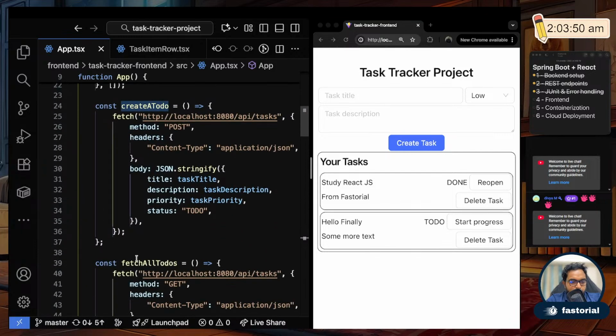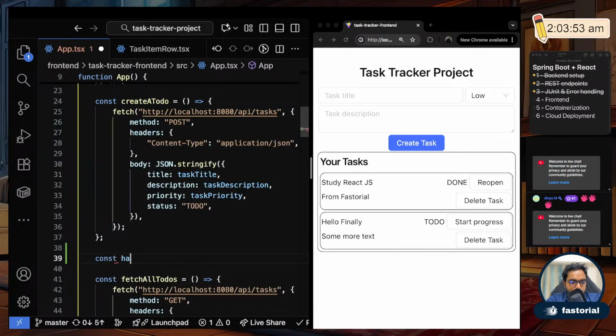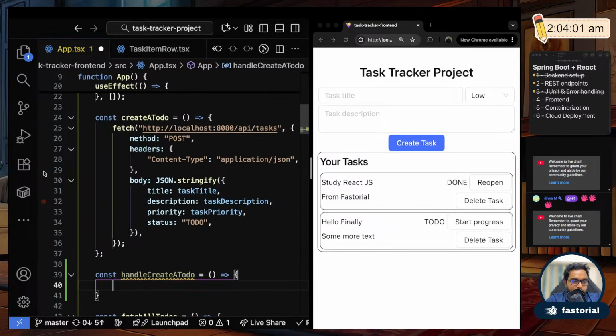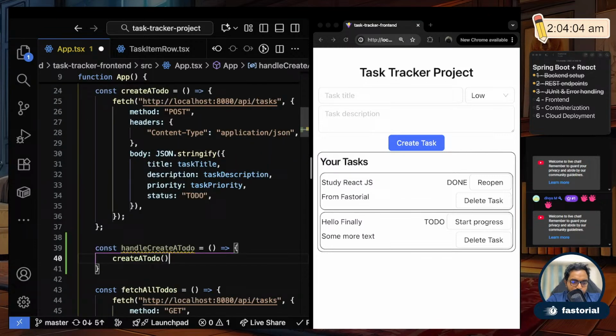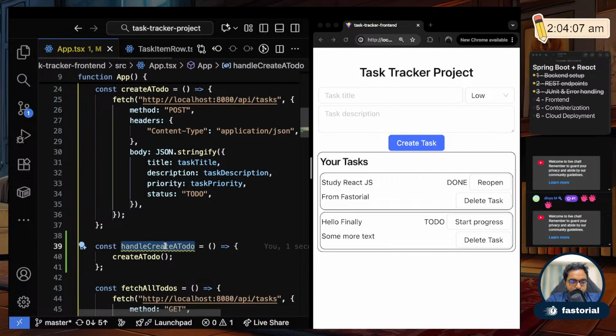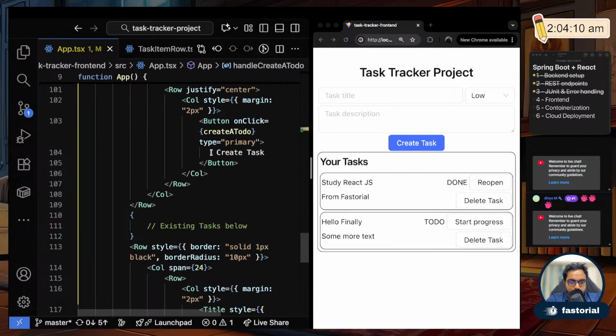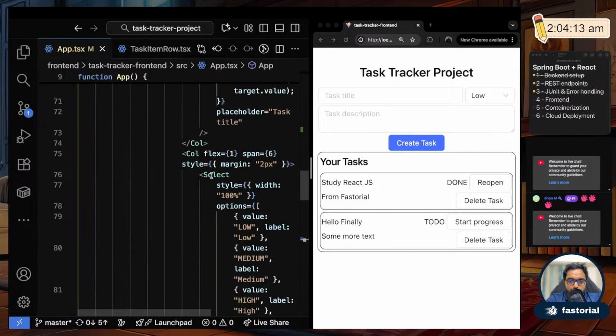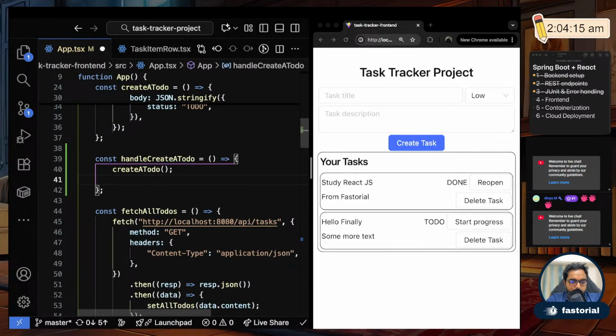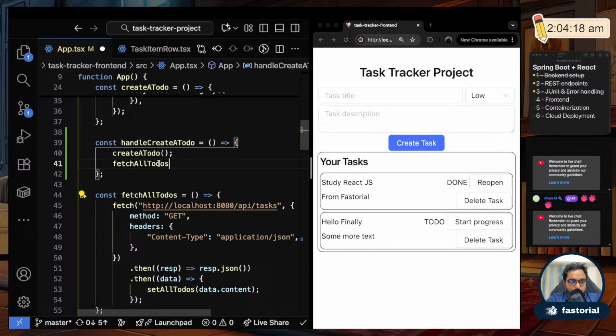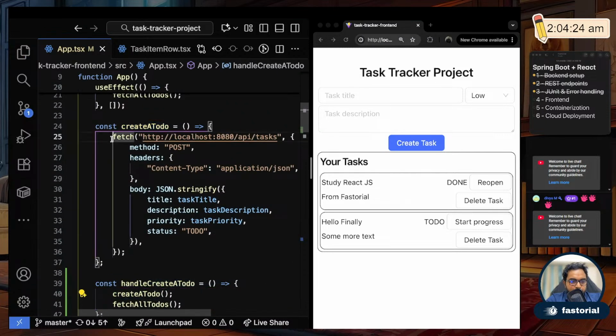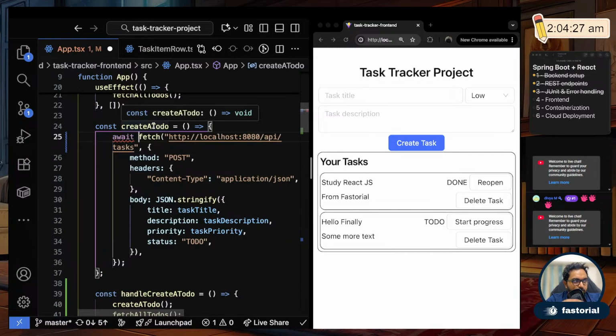Instead what I'll do is I'll create a new function called const handleCreateTodo. Okay, and inside that I will call the create a to-do function. Okay, and whenever someone clicks that button, I'll make them call this function instead. So now inside this function I can write one more line saying fetchAllTodos. Okay, and for create to-do, I need to wait till the creation happens. So before creating, if I fetch all, then the new to-do won't appear, right?